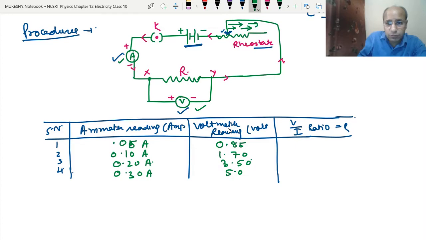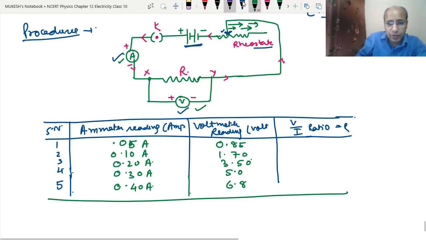Now we have taken it to the extreme, where the resistance is minimum, so the current now becomes maximum, which is 0.4 ampere, and the corresponding value for the voltmeter is 6.8. So these 5 values we have taken here. Now what we will do is find the ratio of V upon I for every value.